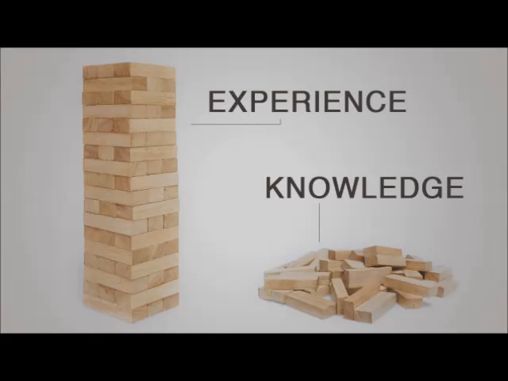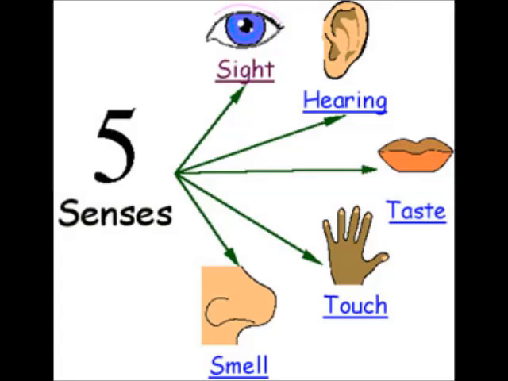Decision making ability of any individual is dependent on their experience and knowledge, but this experience and knowledge is nothing but the data received by their five senses, that is touch, listening, vision, taste and smell. This means if the data received by the senses is precise, then the decisions are also going to be precise.